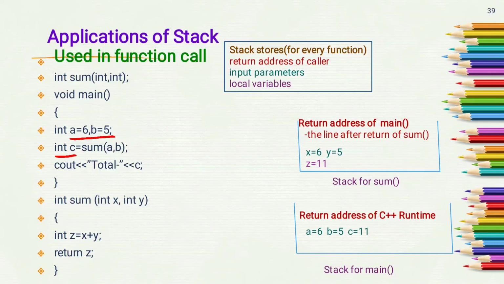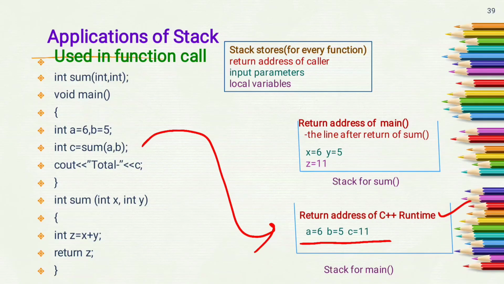So the caller of the main function is the C++ runtime. So one stack is used for the main function which consists of the return address of the C++ runtime, and the local variables a, b, c which contain the values 6, 5 and 11. These two pieces of information will be stored in the stack for the main function.